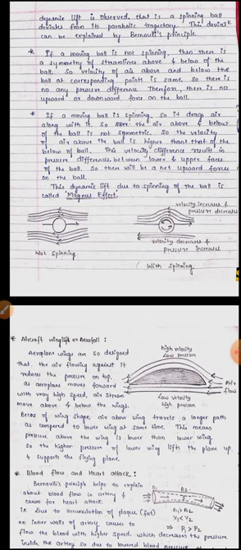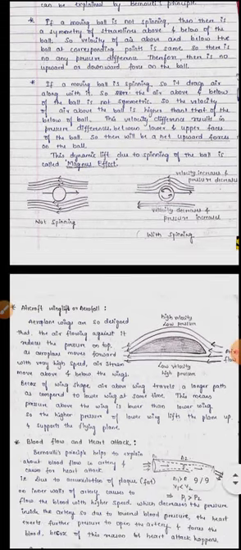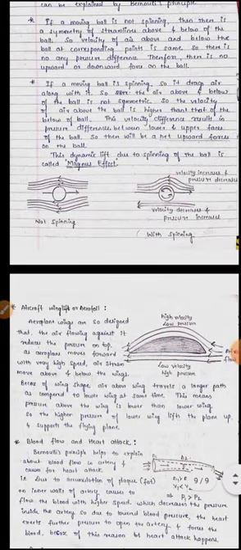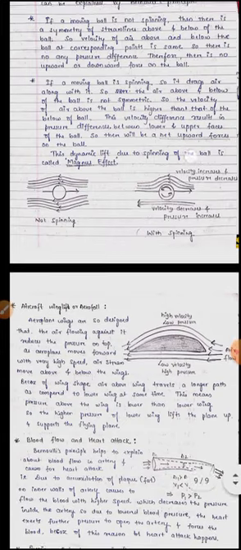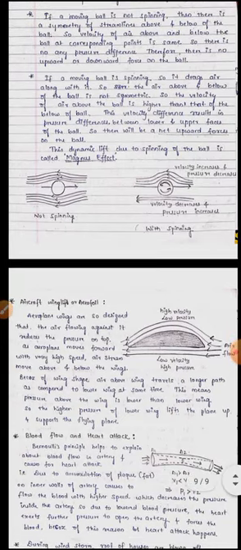Because of this pressure difference, a net upward force acts on this ball, and this net upward force is a dynamic lift. The dynamic lift which occurs due to the spinning of that ball is known as the Magnus effect.